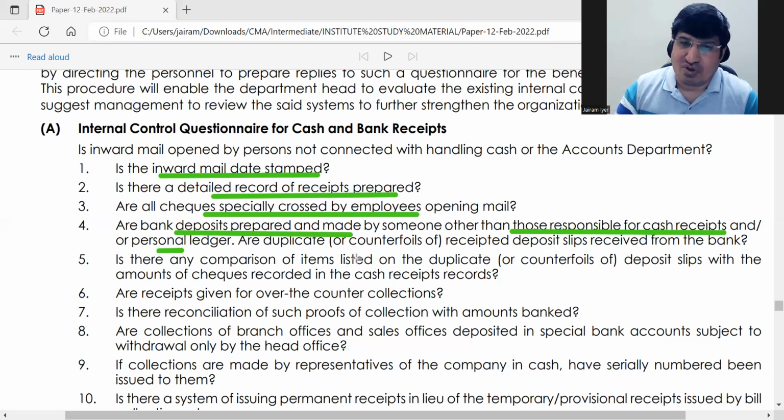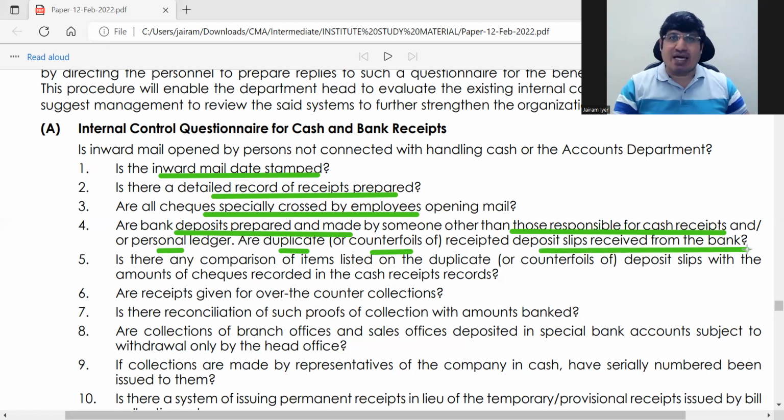And the duplicate, that is the counterfoils, wherever you have got in the paying slip, you have a counterfoil, right? ठीक है, are the counterfoils received by the bank? ठीक है, so they're just trying to find out here if there is another duplicate record of all the foils which you are giving along with your check. All foils will form a separate record, right? In itself, it will have the account number and all that. So that is what is asked here.